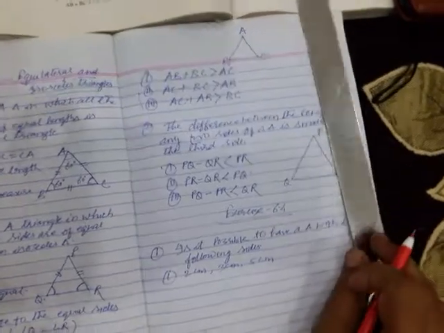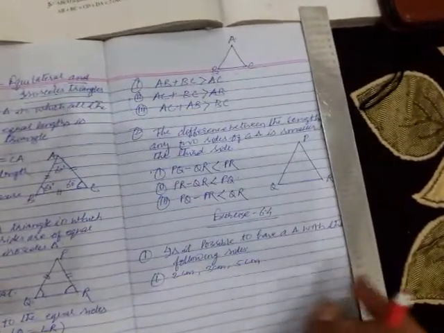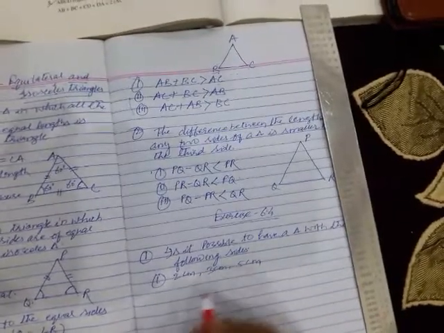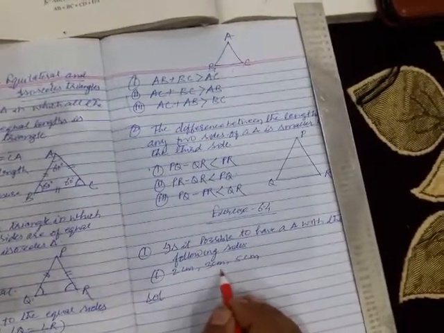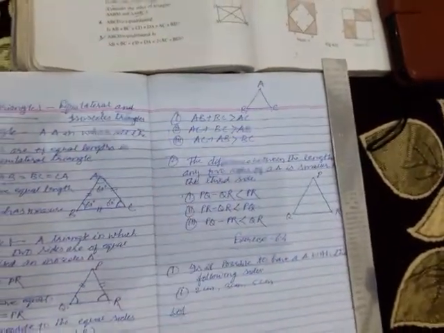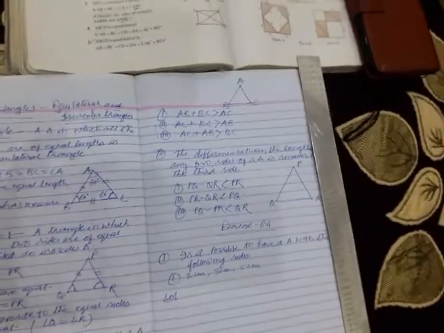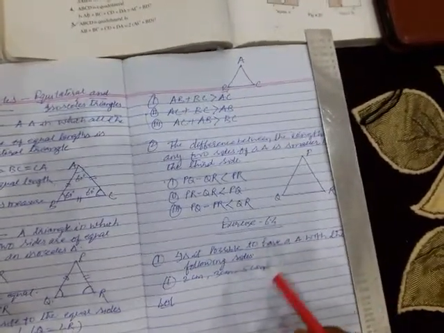What is the meaning of the question, children? Question states: is it possible to have a triangle with the following sides, that is, 2 centimeter, 3 centimeter, 5 centimeter. Children, you have to verify this first property, the sum of the lengths of any two sides of a triangle is greater than the third side.